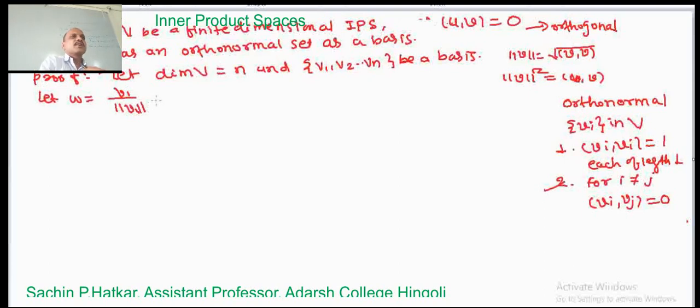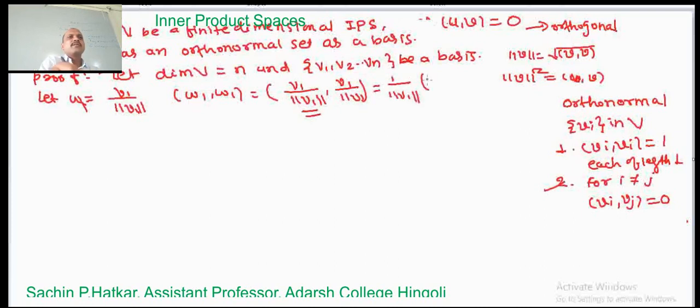So let us calculate the inner product of w1 with w1. This is equal to the inner product of v1 divided by the norm of v1, comma, v1 divided by the norm of v1. Let us take the scalar outside: 1 divided by the norm of v1 times the inner product of v1 comma v1 divided by the norm of v1.